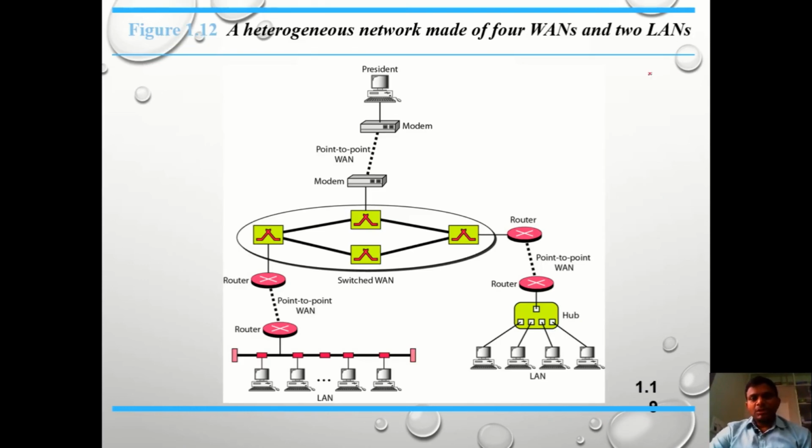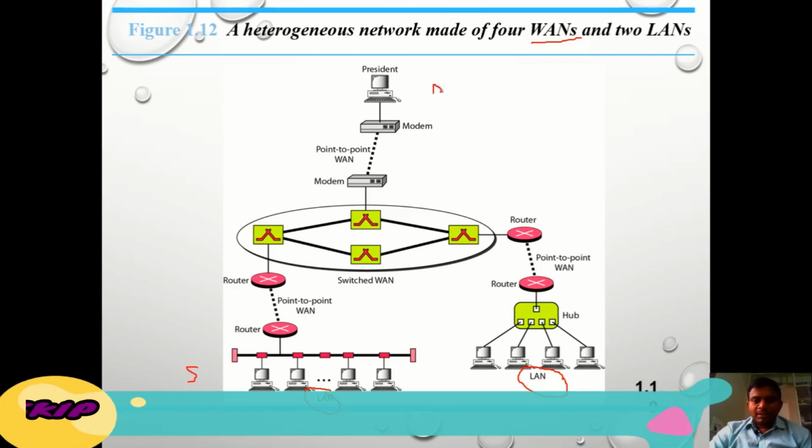So here we observe one more example of wide area networks, and that particular wide area network can be formed with the help of two LAN networks and one WAN network. So this is one LAN network, and this is another LAN network, and this is one wide area network. So these three networks can be formed as one internet or one wide area network. For example, we are transferring data from a source node to a destination node. The source node is located at LAN 1 and the destination is located at our WAN.